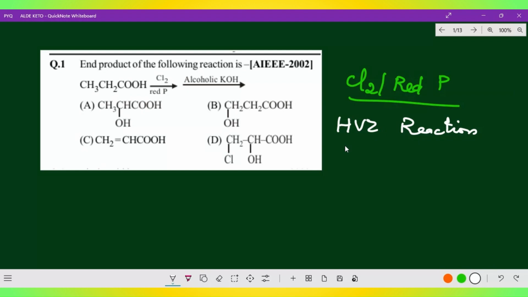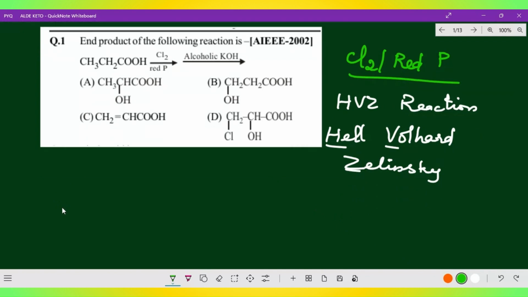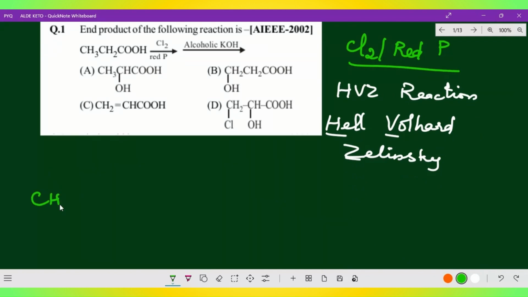This is also known as Hell-Volhard-Zelinsky, full name Zelinsky. So that is HVZ. Come on, now let us check how that reaction takes place. Here, propionic acid, CH3CH2COOH, in the presence of Cl2 and red P. Now you will see that all this is actually alpha hydrogen. See, this is alpha and this is beta, right?